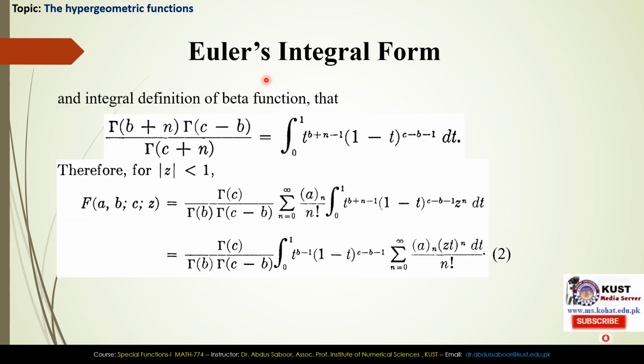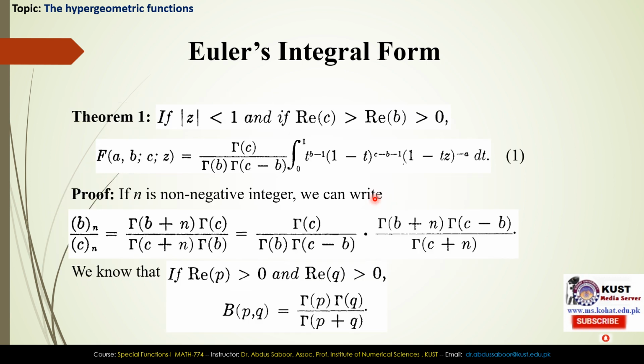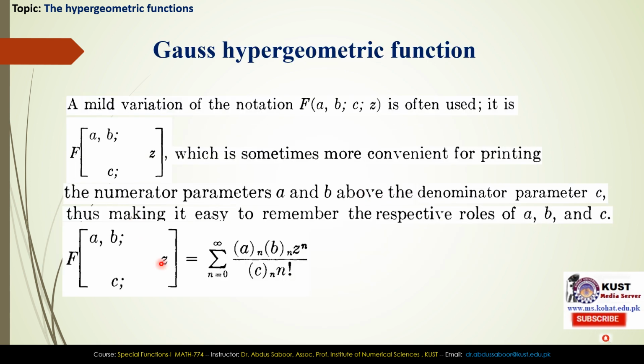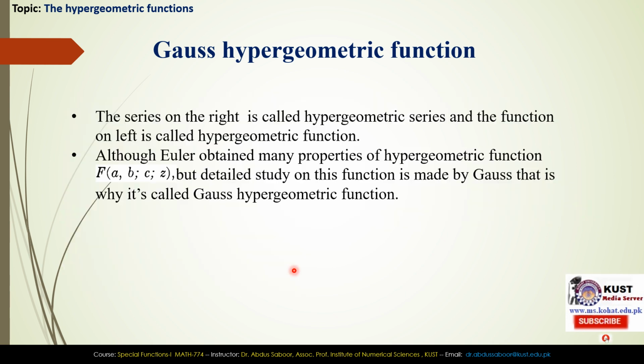And the integral definition of beta function, that is gamma of b plus n, gamma of c minus b divided by gamma of c plus n, is equal to this one. This is the integral definition of beta function. Therefore, for absolute value of z less than 1, f of a, b, c, z equal to, here we are putting the values in the series, this series, we are putting the values which we have obtained.